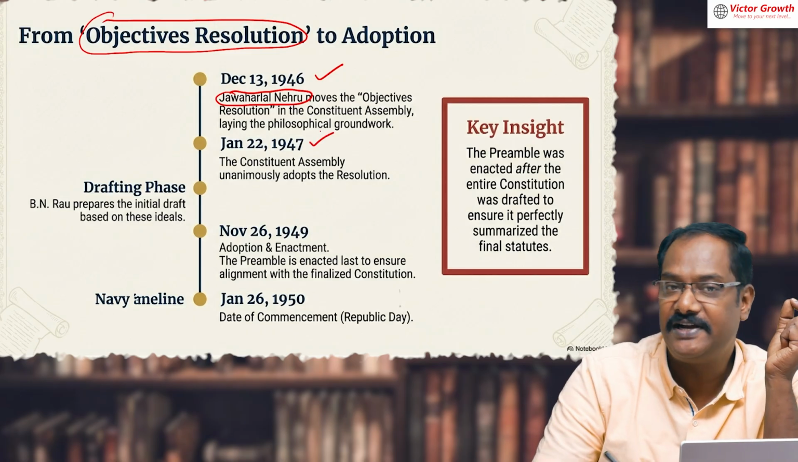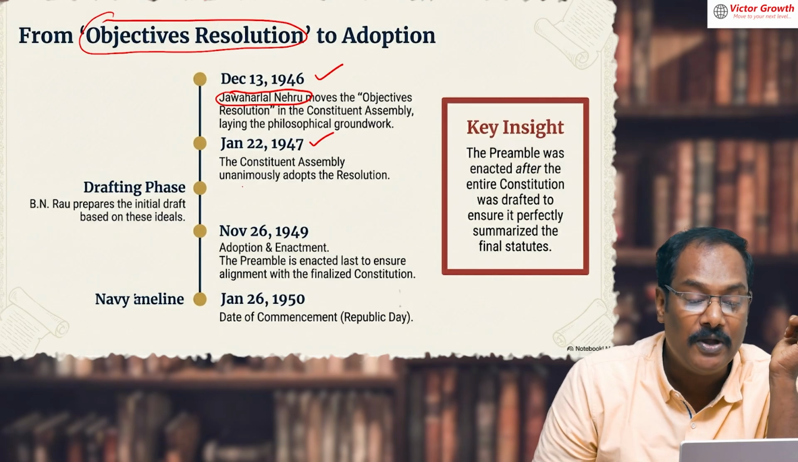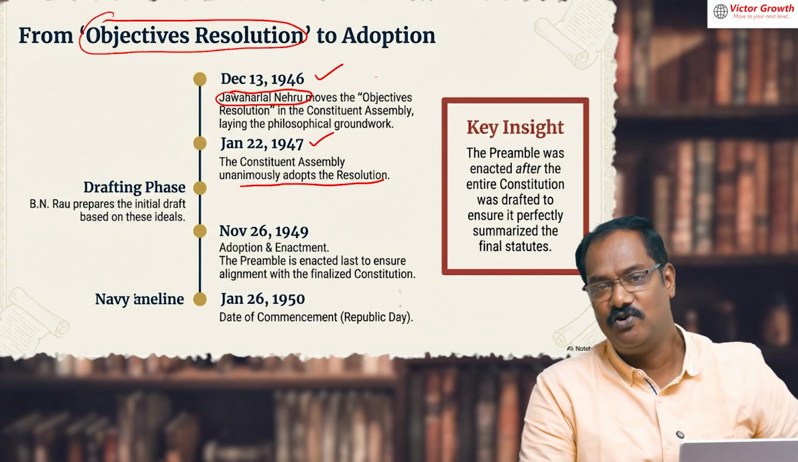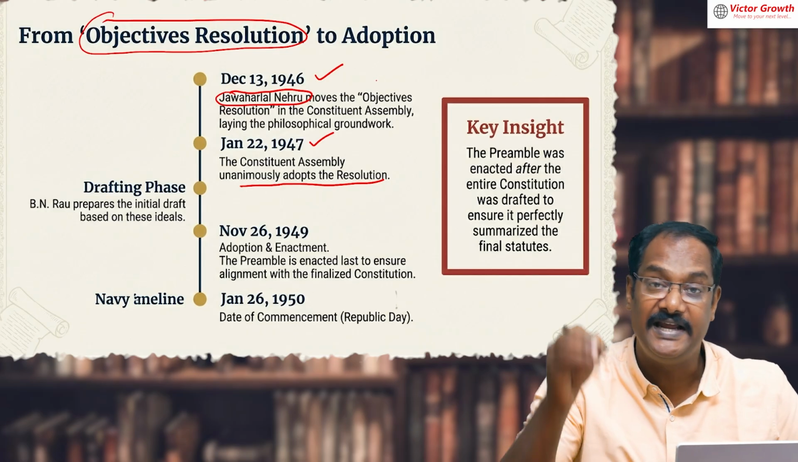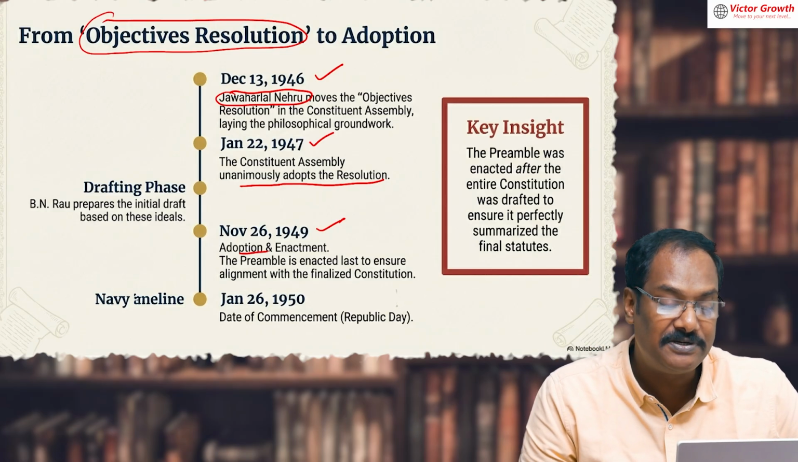On 22nd, please write down the date, 22nd January 1947, the Constituent Assembly unanimously adopts the resolution. Unanimously means everybody is supporting it. Nobody is saying no, we don't want. Everybody is saying yes, we want. On 26 November 1949, there's an adoption of the Constitution.